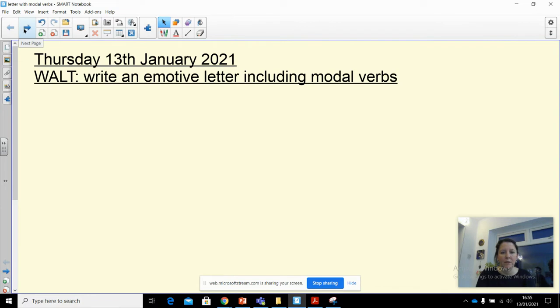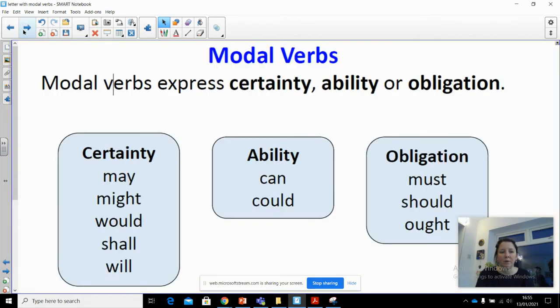Okay, so while WALT includes modal verbs, you did some work on this on Tuesday. So we're just going to have a really quick recap of what modal verbs are. Modal verbs modify the verb, they change the meaning of it. They give a degree of certainty or ability or obligation.